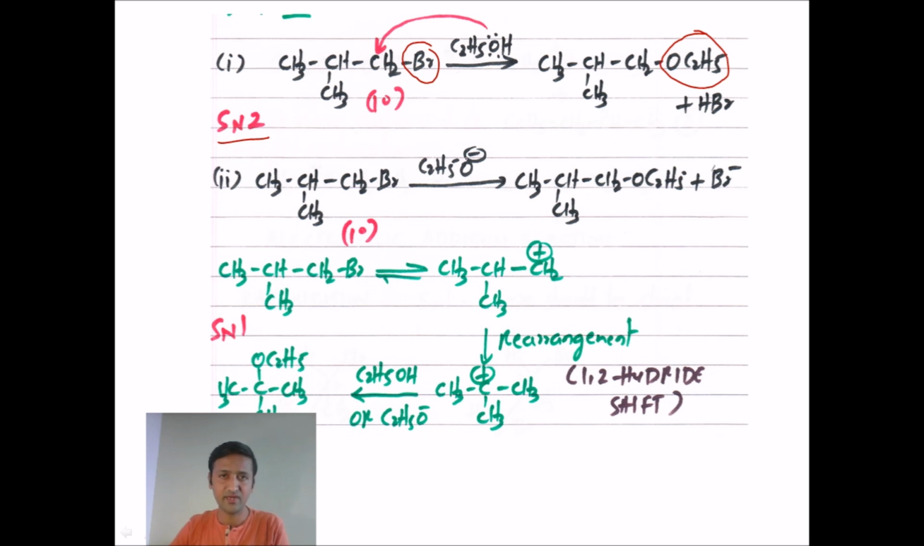For the second, in a similar way to the first one, ethoxide will attack on the carbon. As a result, bromine will leave in the form of bromide, which results in the formation of again an ether. Right, so I have taken both reactions as SN2.